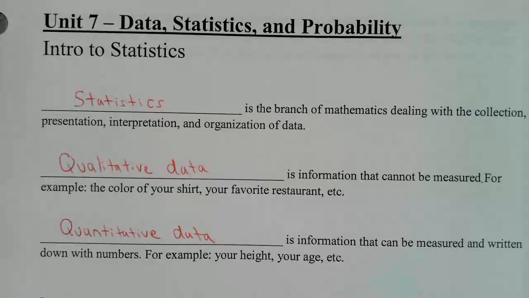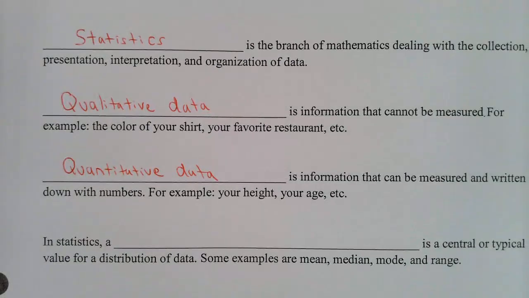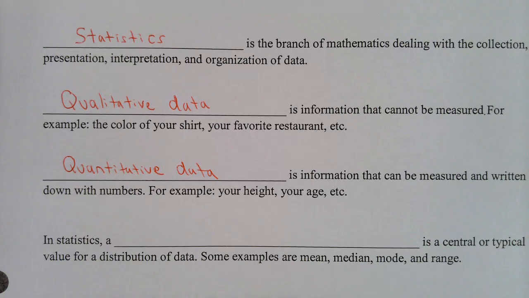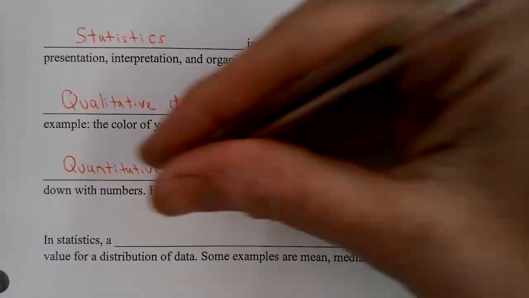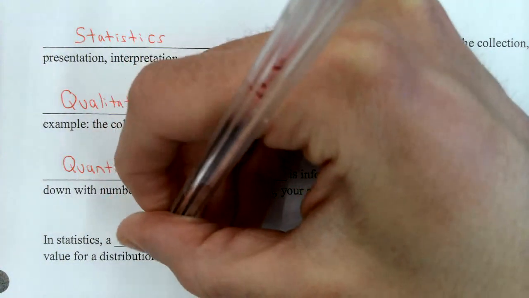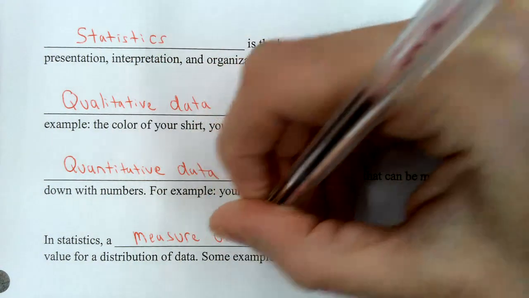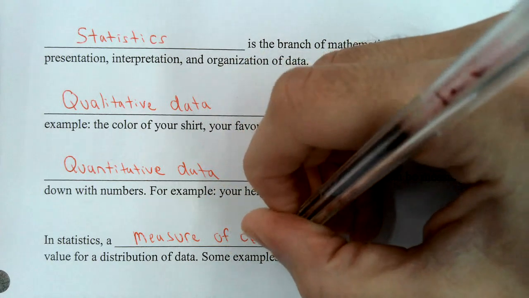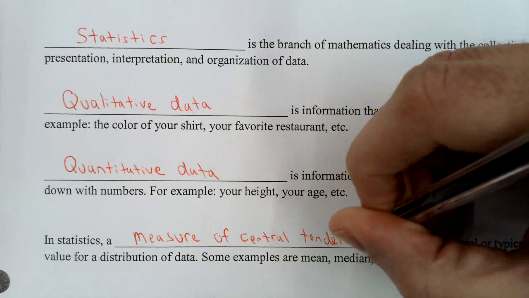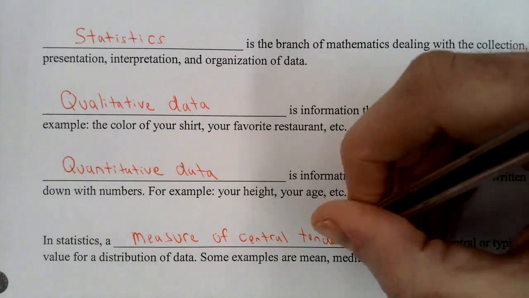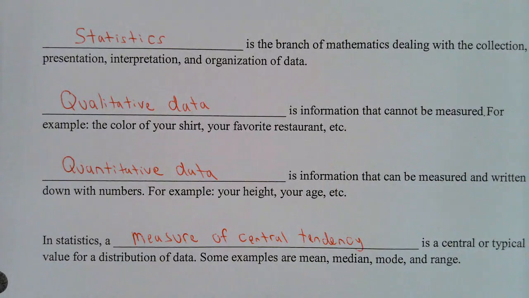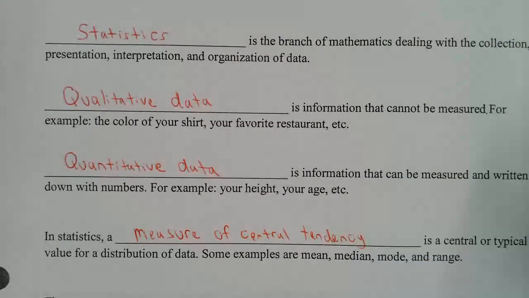Next definition. In statistics, a measure of central tendency is a central or typical value for distribution of data. Some examples are mean, median, mode, and range. Measure of central tendency. Okay, so again, I said some examples are mean, median, mode, and range. Those are the four that we're going to talk about. In general, those are all called measures of central tendency.